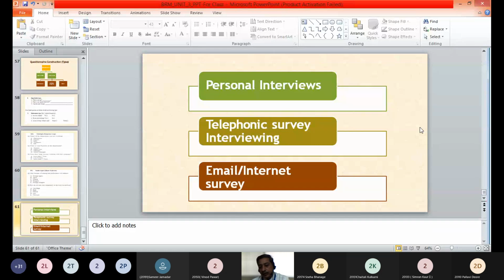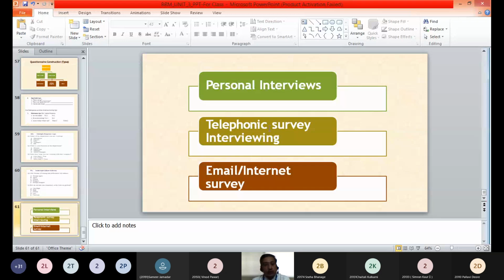When we are conducting interviews, visiting the respondents, or taking the responses from the respondents in person, that involves a lot of cost. Also, it is time taking. So these are a few disadvantages of personal interviews.